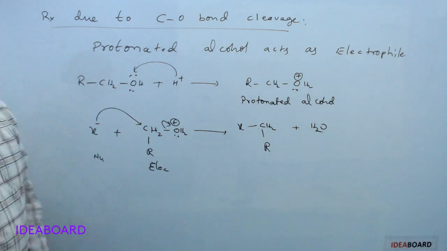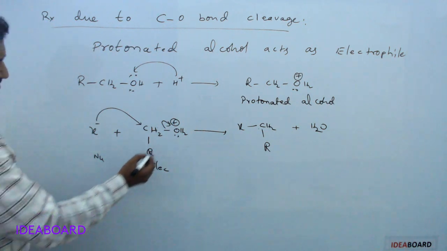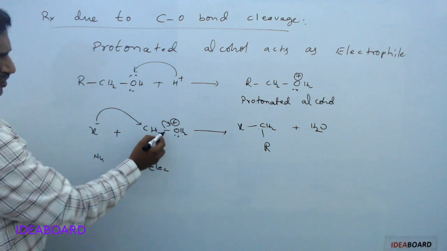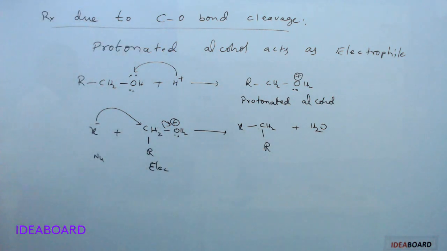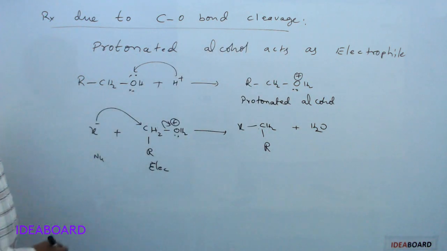Here, did CO bond dissociation occur or not? We can check it. Here this bond is the CO bond. The CO bond dissociation occurred, so this is a reaction due to CO bond cleavage, and protonated alcohol acts as electrophile in this process.